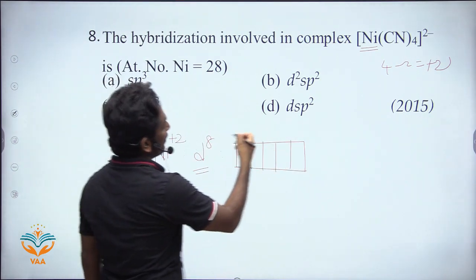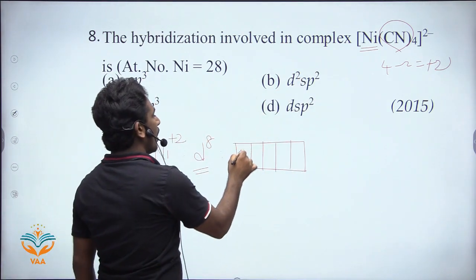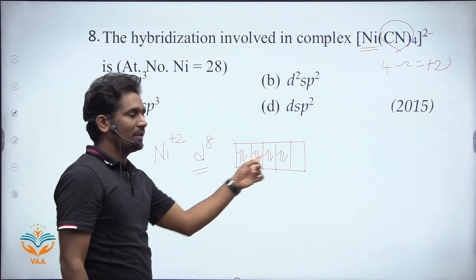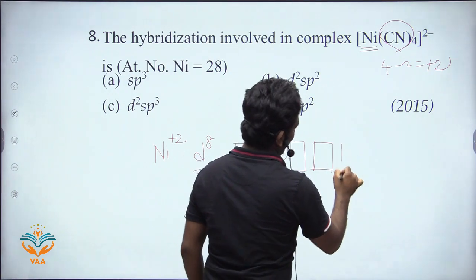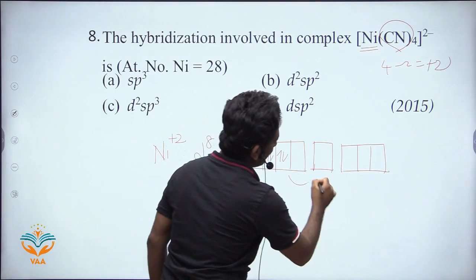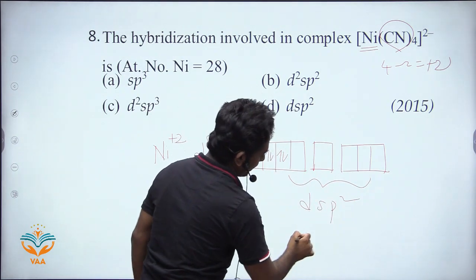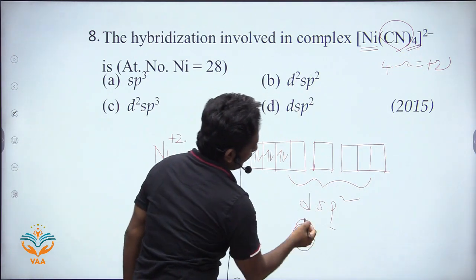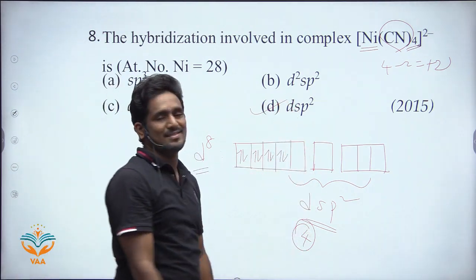There are 8 electrons, but what is given? It is a strong field ligand, so all electrons get paired. So 8 electrons, and one d orbital is vacant. So it's dsp3. Sorry, dsp2. 1 plus 1 plus 2, total 4. Coordination number is 4. So it is dsp2 hybridization. So the answer is D.